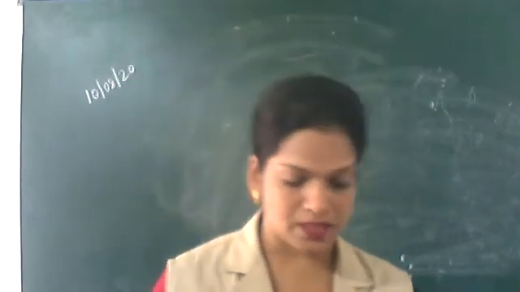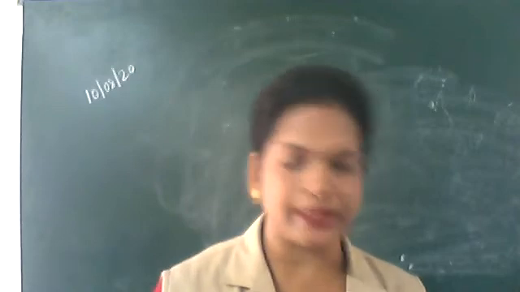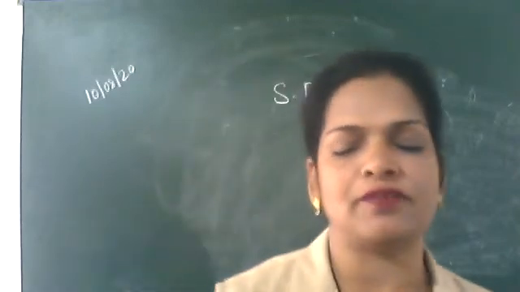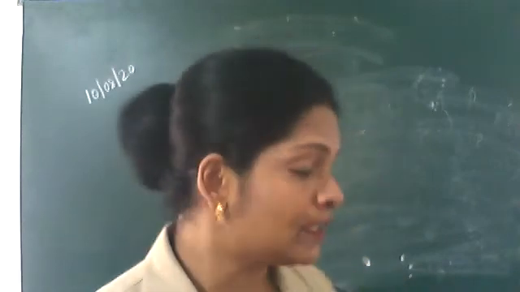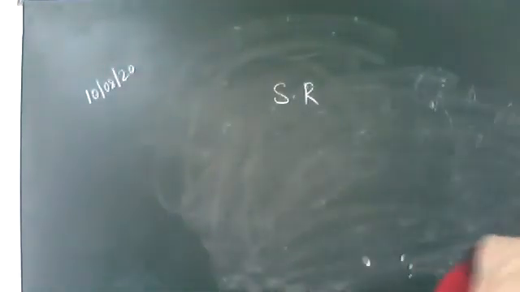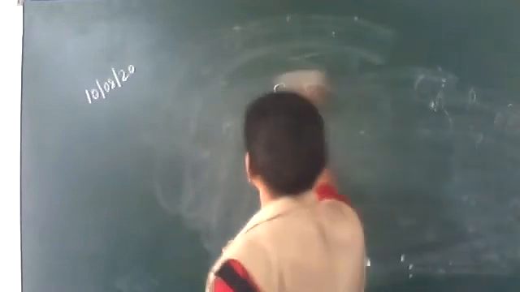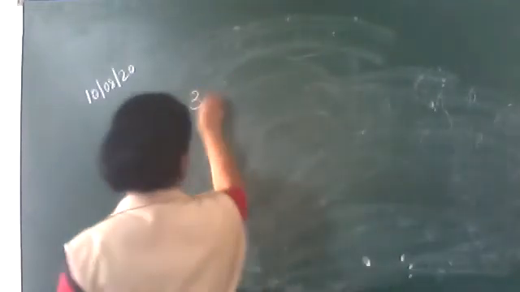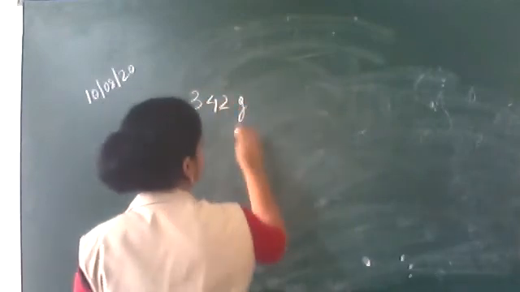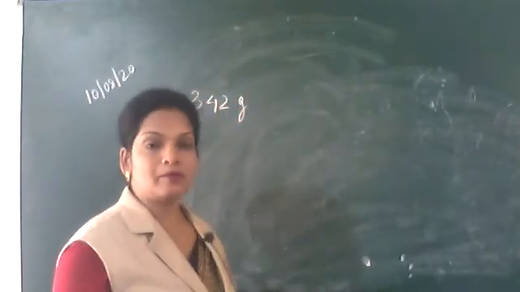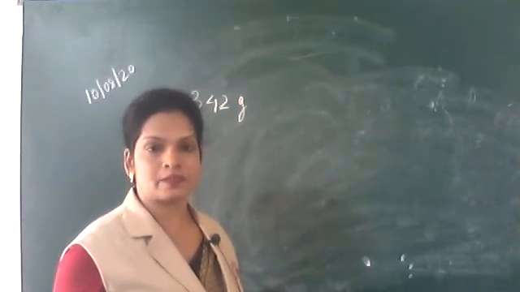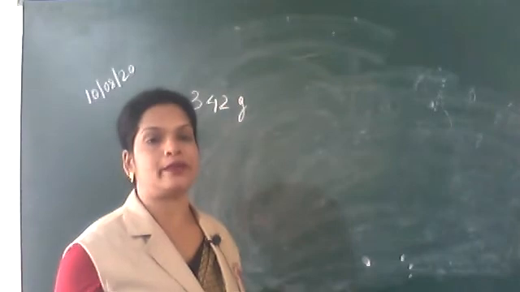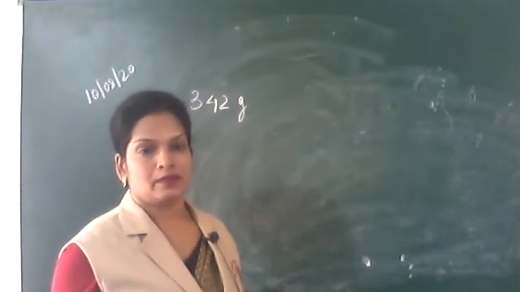Okay, come to our question: 34.2 grams of cane sugar. Whatever the weight of cane sugar, let's find out. We know it is 342 grams per mole. If it is 342 grams, that is 1 mole, which means 6.022 into 10 to the power 23 molecules.